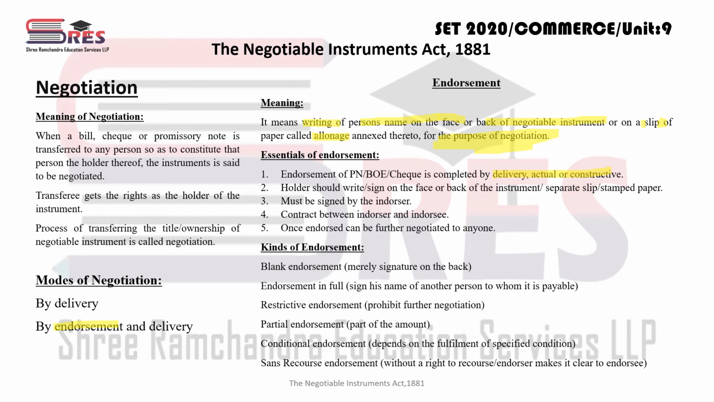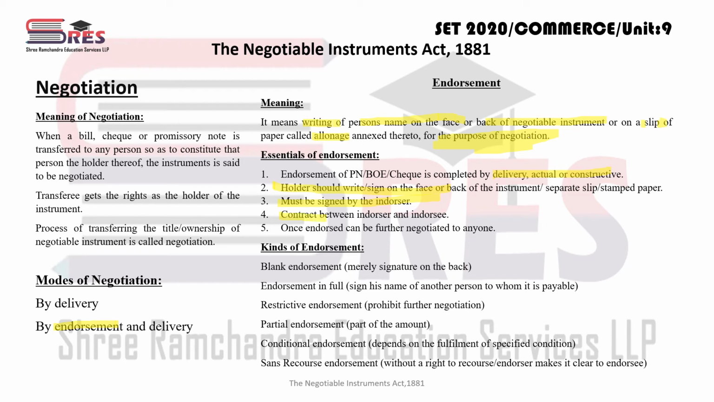Then holder should write or sign on the face or back of the instrument और सेपरेट स्लिप और स्टैम्प्ड पेपर। See, जो भी इंस्ट्रूमेंट जिसके पास है, मतलब जो होल्डर ऑफ इंस्ट्रूमेंट है, if you want to transfer that instrument और if you want to endorse that instrument to other person, he should write and he should sign over there, either on the face or on the back of the instrument, or as we have seen allonage, separate slip, or any other stamp paper attached to that instrument, okay। Then it must be signed by the endorser, जो endorser है मतलब जो holder है उस पर साइन होना चाहिए।